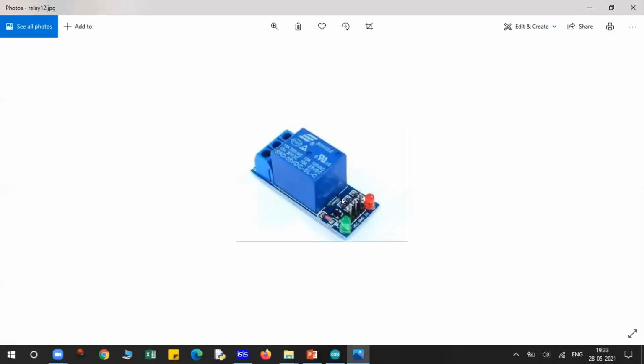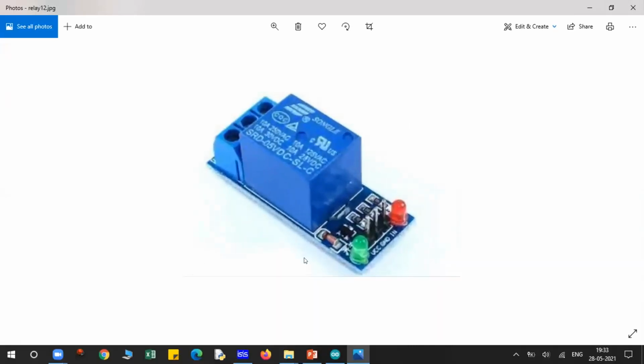In this relay or this complete circuit, you will get the transistor, resistor, diodes, everything connected. You don't have to make external connections. You just have to connect the input pins to your Arduino, and then the main appliance to the normally open, common, and normally closed terminals.